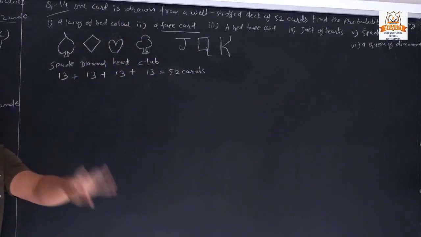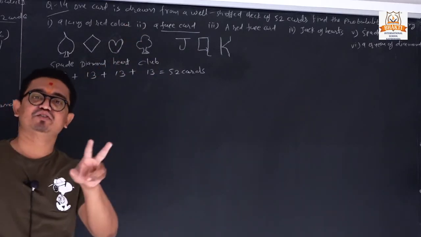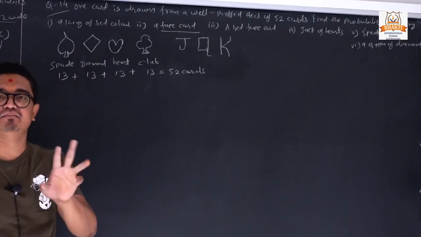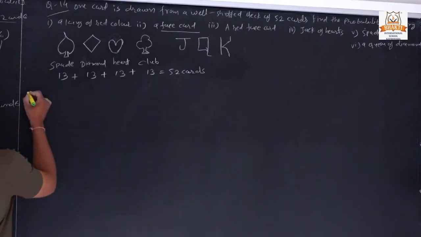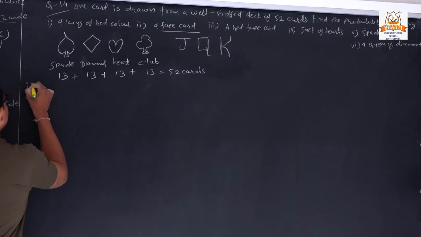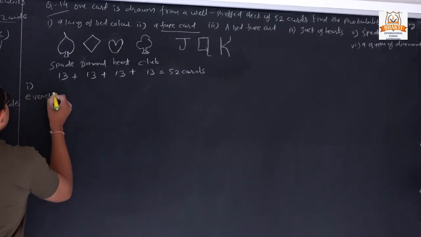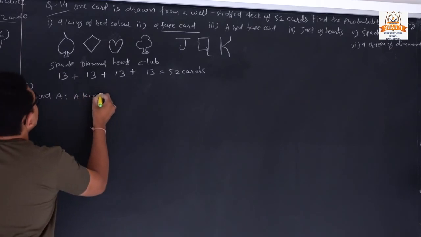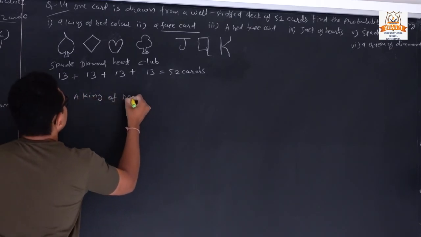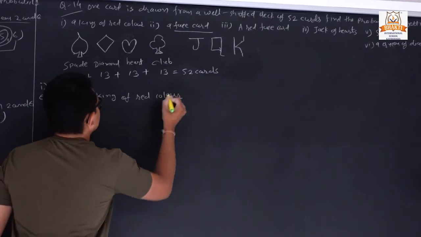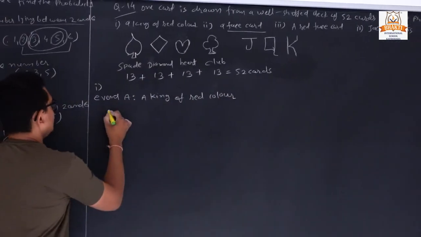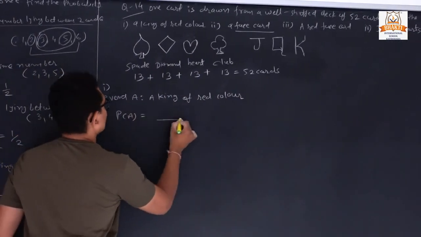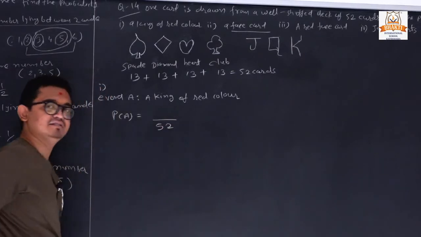So we have a total of 4 kings. Out of these, 2 are red and 2 are black kings. So first event A, a king of a red color. So P of A is equal to, in total we have 52 cards.